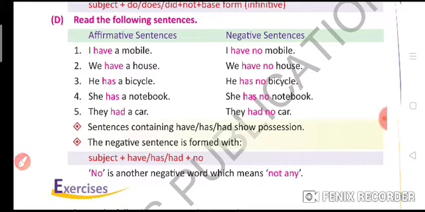Now, has or have means, where we will use has, have, or had. It all shows possession. So with these types of sentences where the helping verb is has, have, or had, we use no instead of not. No is another negative word which means not any.